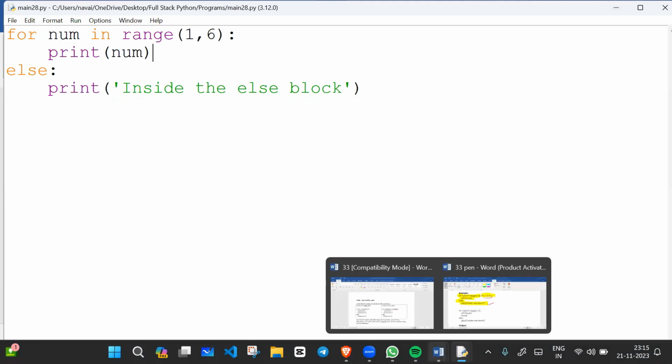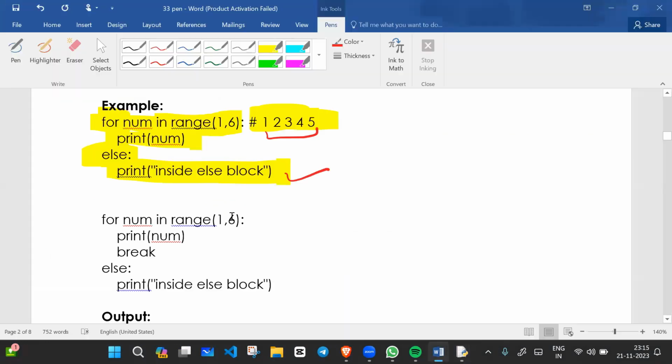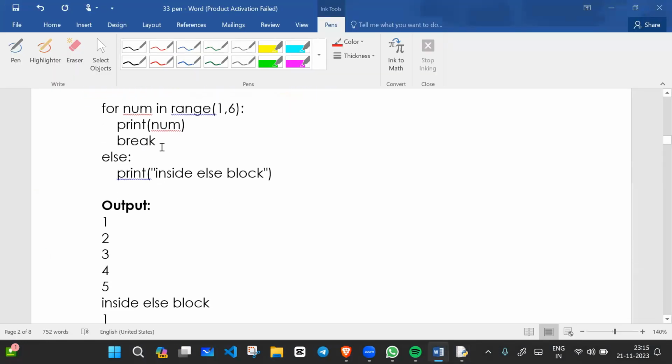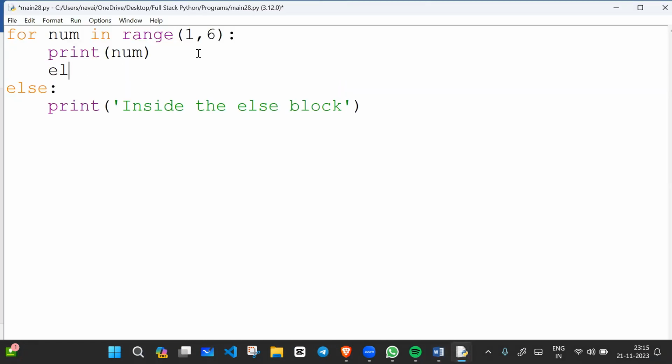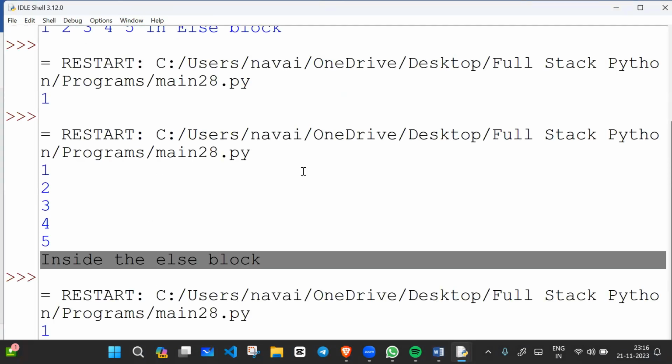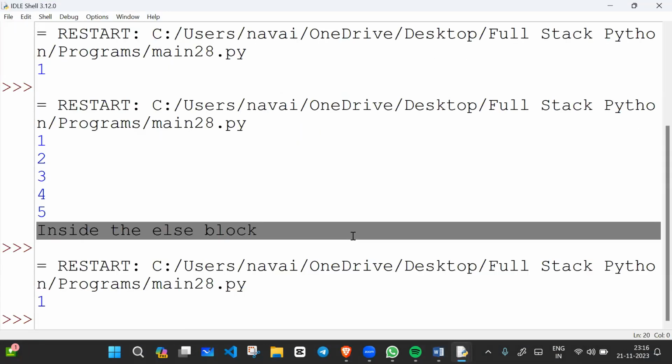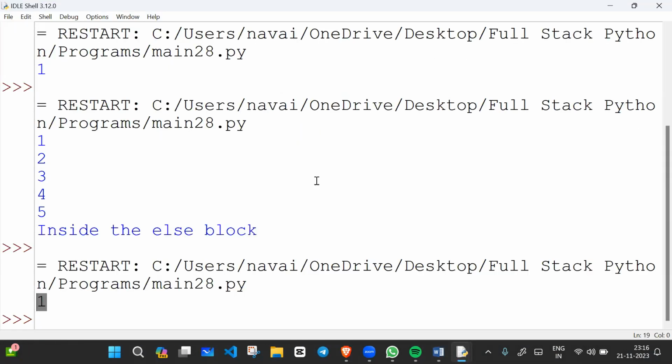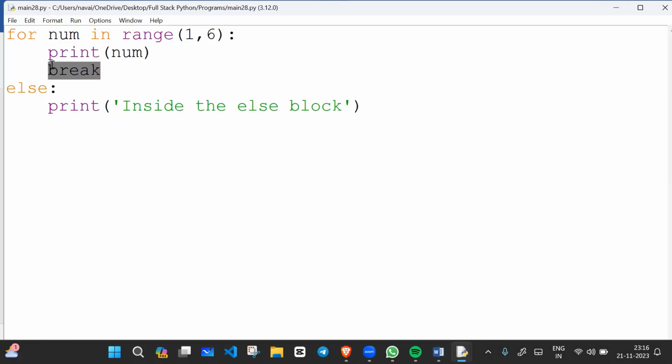All right, so let's come to our lecture now. Come to the notes. For example, if I use break within the loop, the else part will not execute. If you are breaking your control flow with the help of the break keyword, then it will not execute the else part. See this program as well. So let me write, no sorry, not else, but break. Break is a keyword. Let me run the code. It will not print anything else, only 1 is printing. Why is the else block not executing? Because of this break keyword.